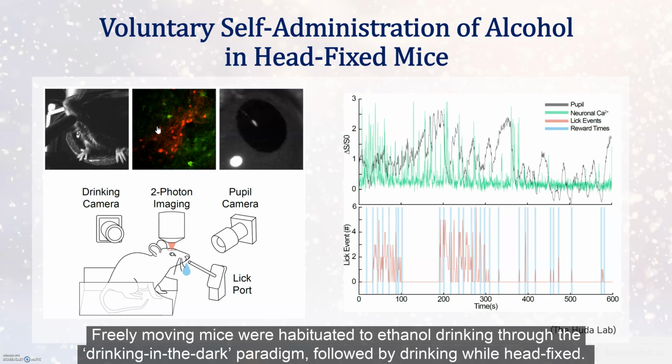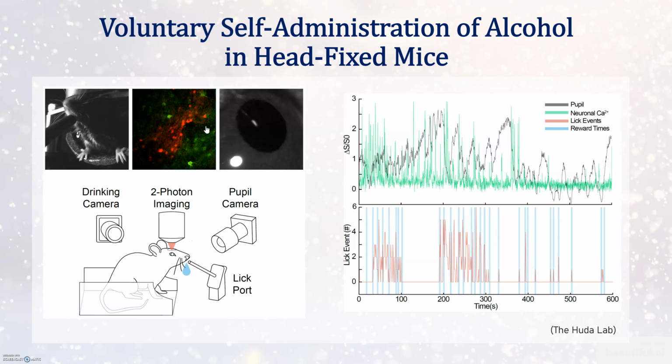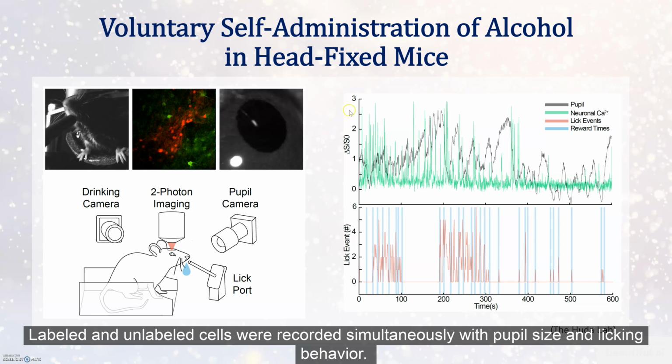Free-moving mice were habituated to ethanol drinking through the drinking in the dark paradigm, followed by drinking while head-fixed. Labeled and unlabeled cells were recorded simultaneously with pupil size and licking behaviors.